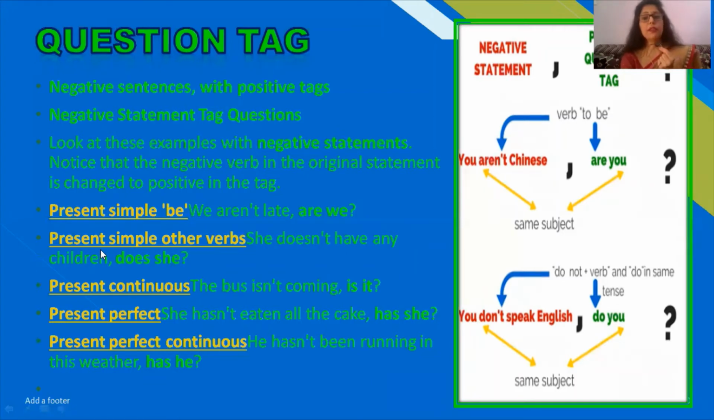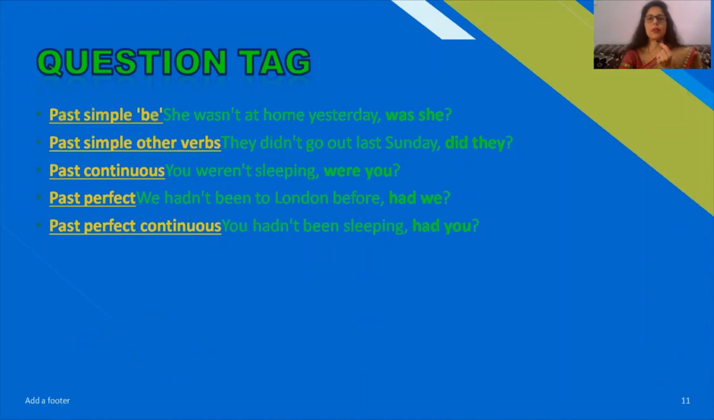In the present simple other verb, she doesn't have any children. Then we will say, does she? Present continuous, the bus is not coming, is it? So in place of writing bus, we have used it. That means we have used a pronoun. So she has not eaten all the cake, has she? He has not been running in this weather, has he? In case we are using it in the present perfect continuous tense.